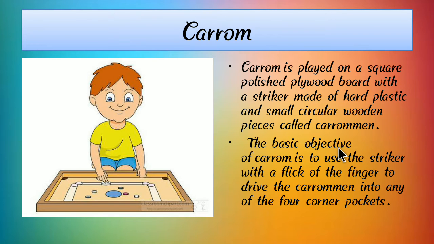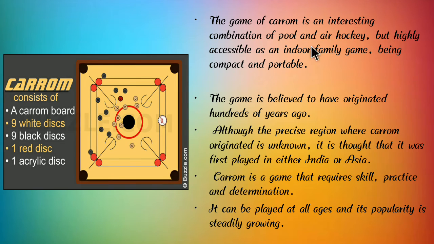The basic objective of carom is to use the striker with a flick of a finger to drive the carom men into any of the four corner pockets. So the main aim is to flick the finger and drive them into the four corner pockets. This is a very interesting game, and we can also play it in a lockdown. So children, now we will learn about the next slide. Here we can see a carom board.